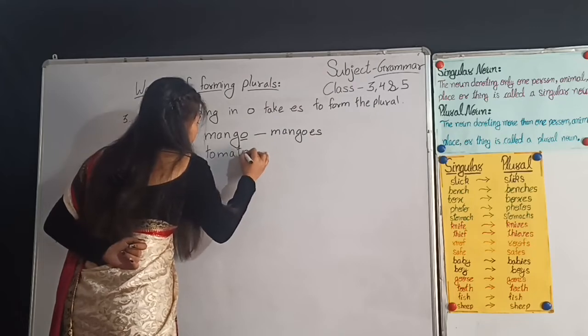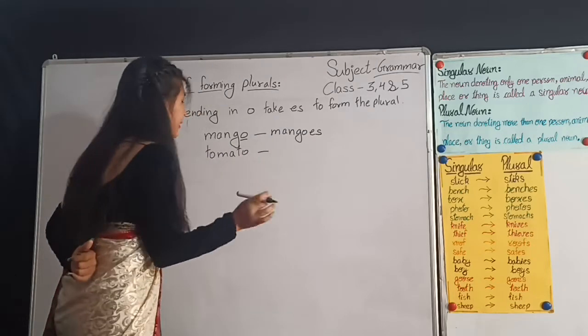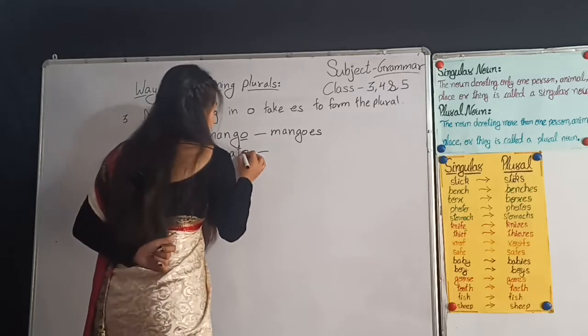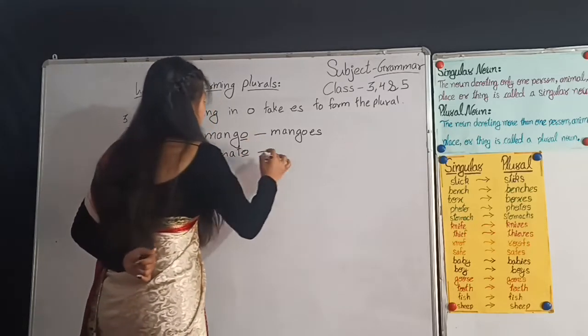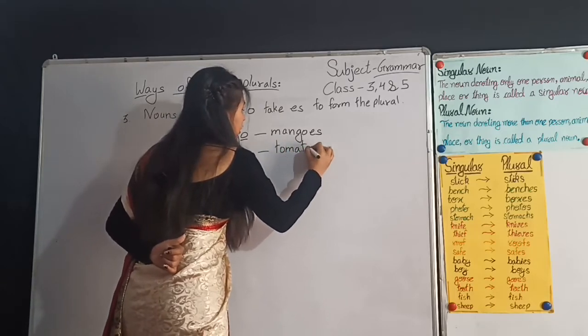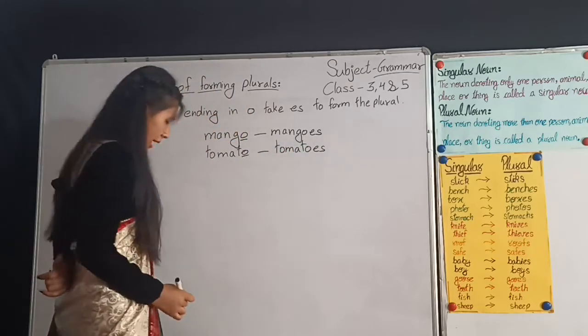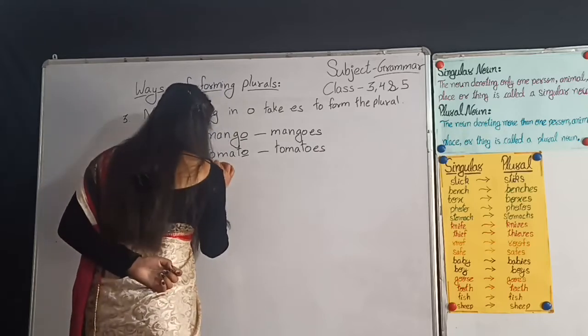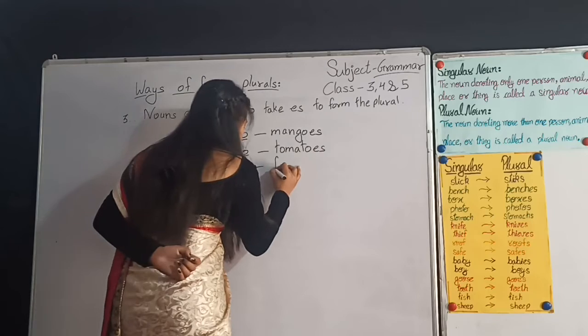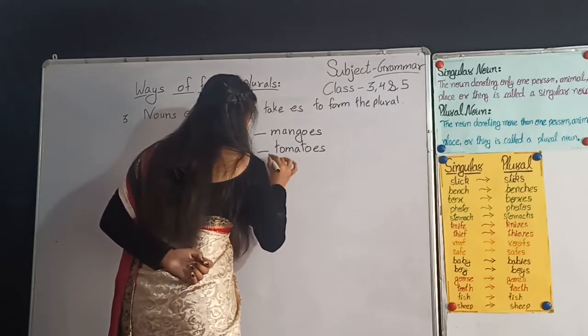tomato. Here O is the ending letter, and to make it plural we have to add es at the end. Tomato, tomatoes. Likewise, buffalo, buffaloes.